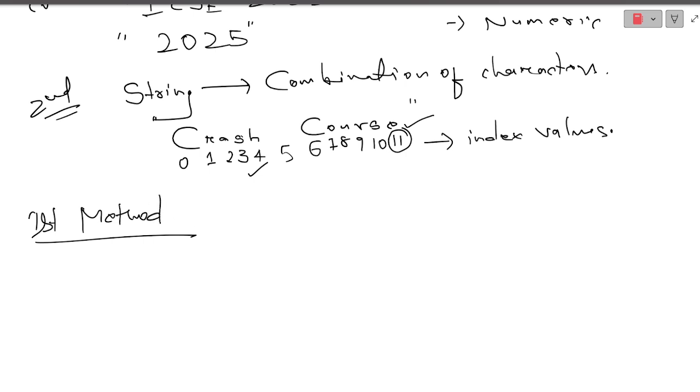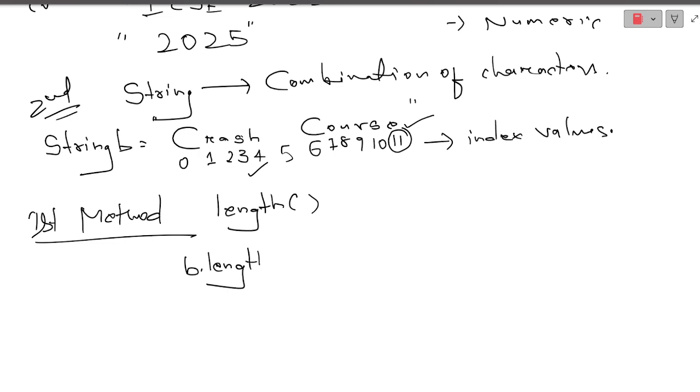How will we be able to know that this many characters are present in the string? For that, we use a method called length. This method helps you count the number of characters. Suppose I store this in B: string B is equal to crash course. If I write B dot length, what will it give me?